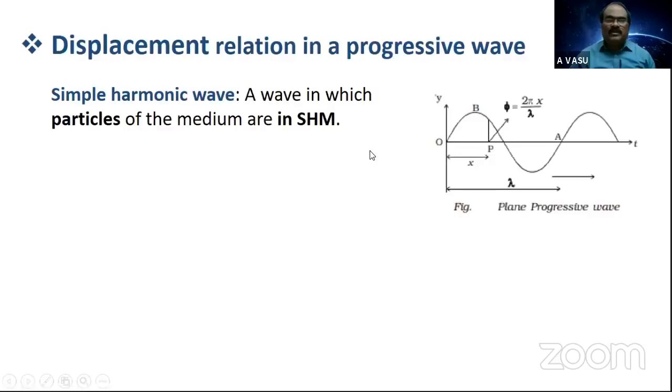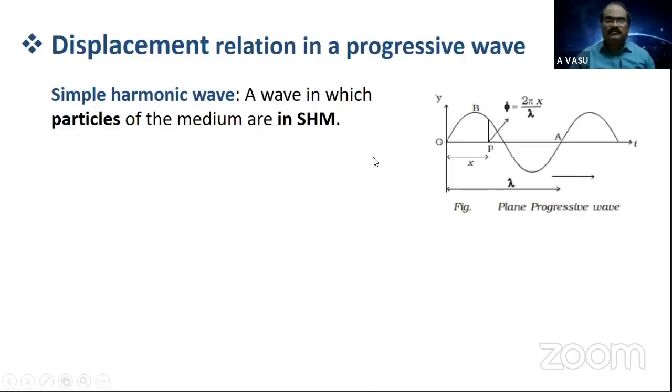Generally, harmonic motion means motion which repeats at regular intervals of time with minimum and maximum values. Generally, sine and cos functions are called harmonic functions. That's why in first year we studied all the parameters and expressed them in terms of sine and cos functions.